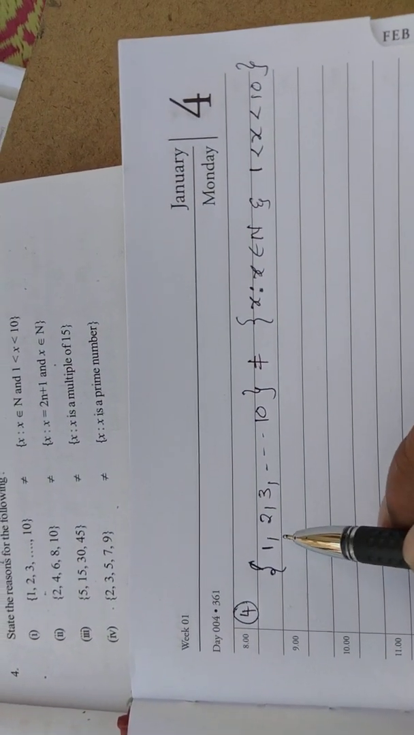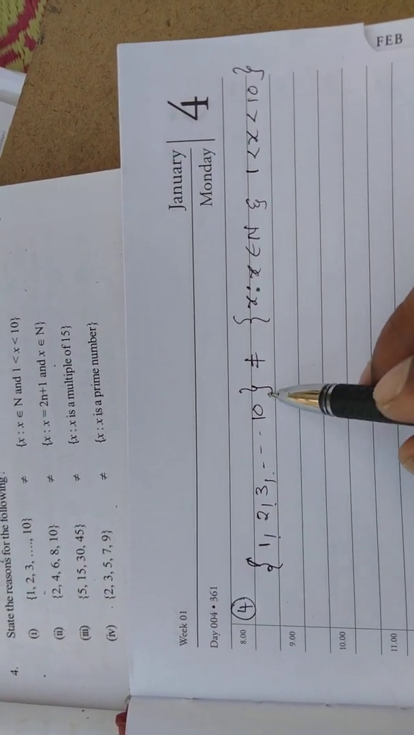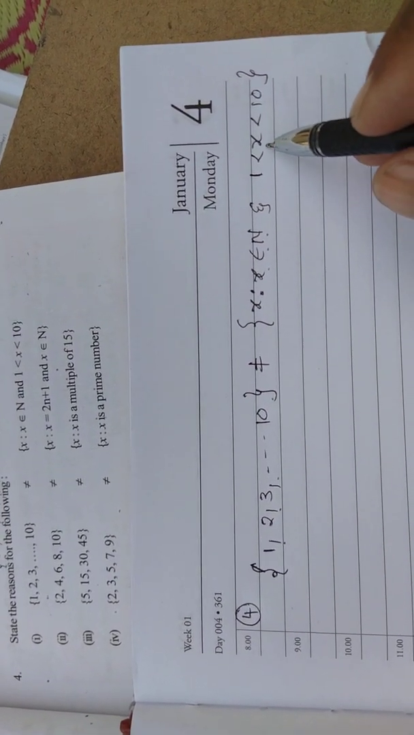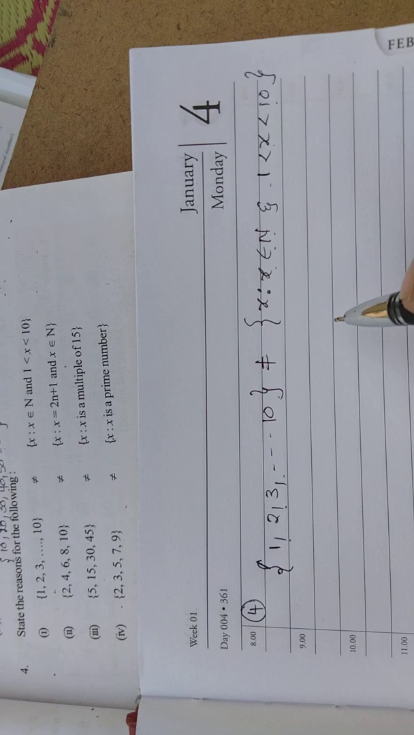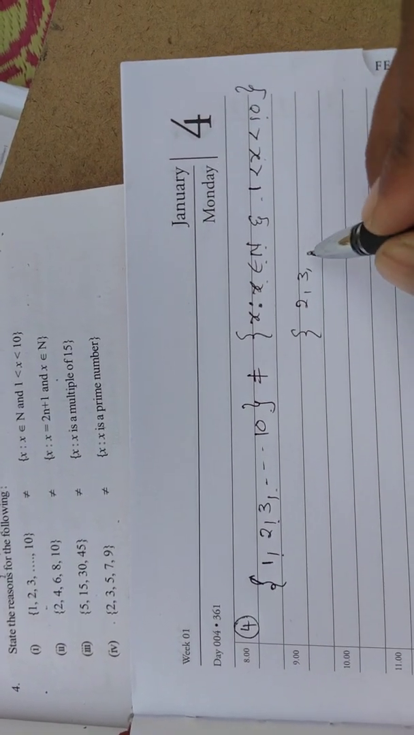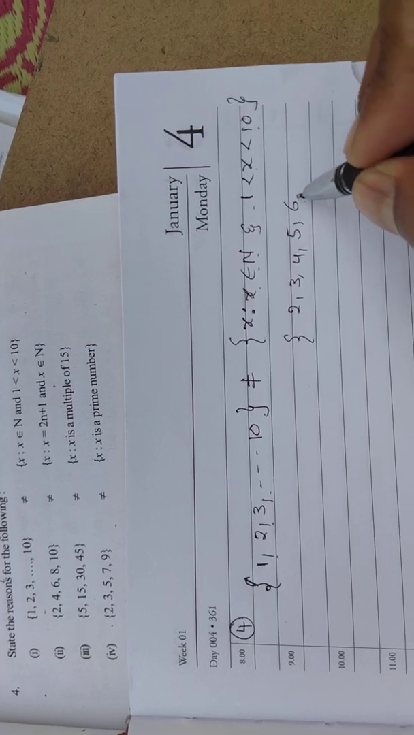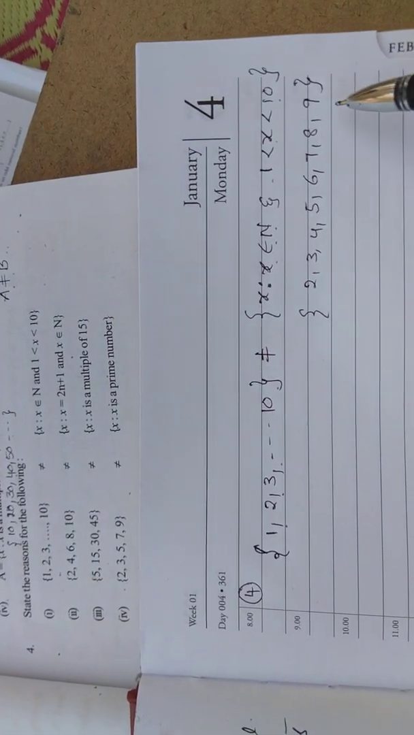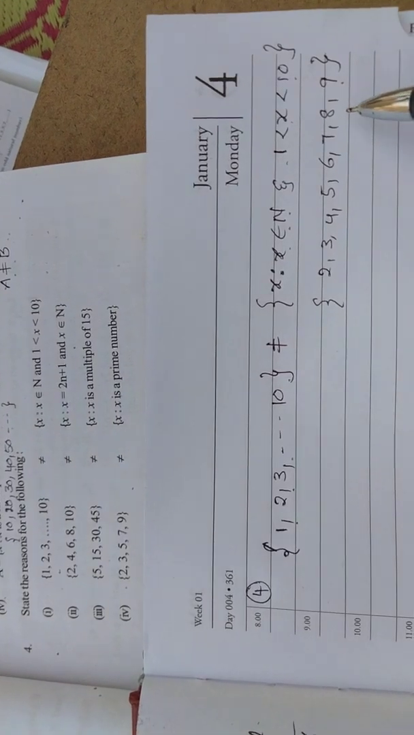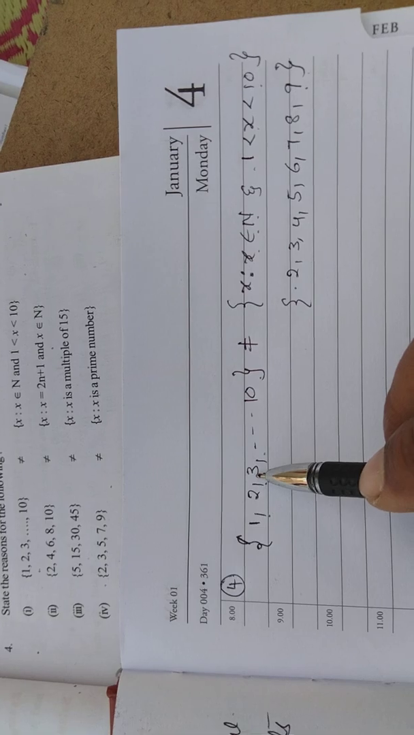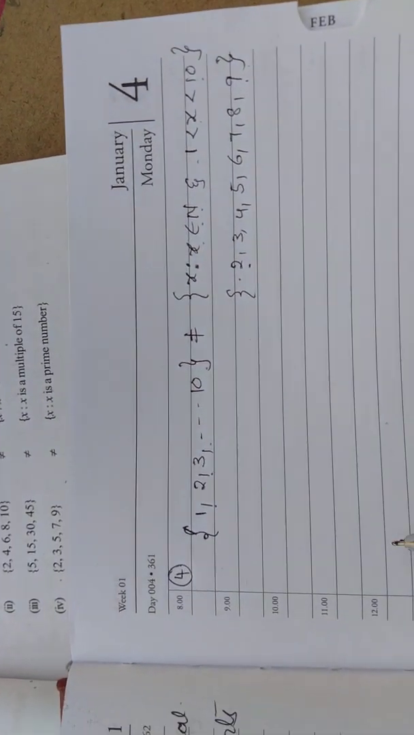See, here we have the elements 1, 2, 3 up to 10, but x says that x belongs to N and x lies between 1 and 10. What are the elements here? Here the elements are 2, 3, 4, 5, 6, 7, 8, 9. The elements are up to 9 only. We don't have elements 1 and 10. That's why these two sets are not equal.